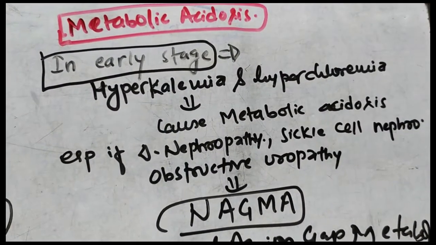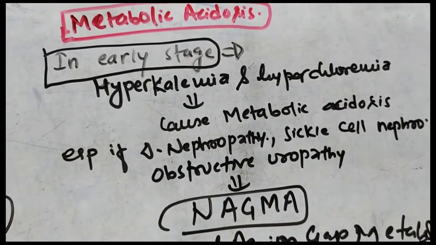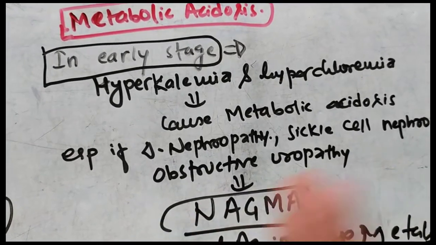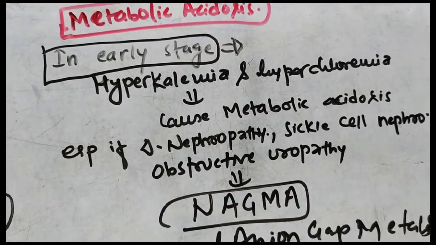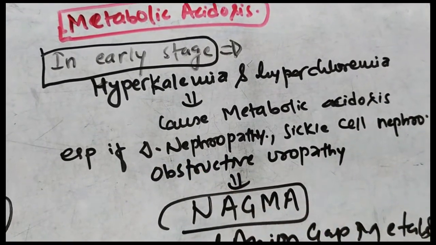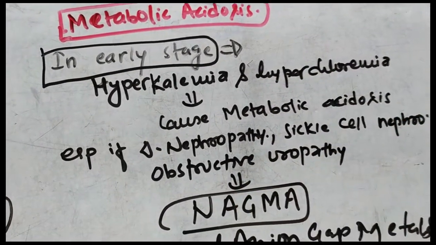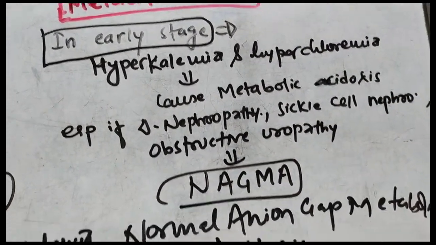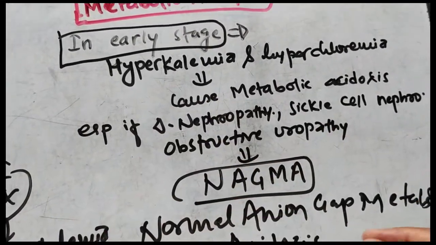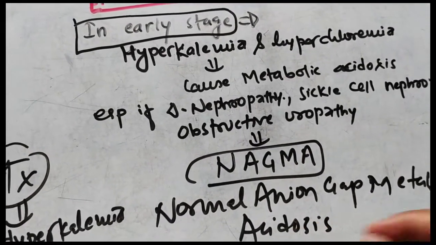Now we will see how metabolic acidosis develops. In the early stage, we already studied that the combination of hyperkalemia and hyperchloremia will cause metabolic acidosis. I already told you about the pathophysiology. Especially in diabetic nephropathy, sickle cell nephropathy or obstructive uropathy, the metabolic acidosis process is rapid, and this type is known as normal anion gap metabolic acidosis. In the early stage, whatever metabolic acidosis occurs in a patient of CKD is usually normal anion gap metabolic acidosis.